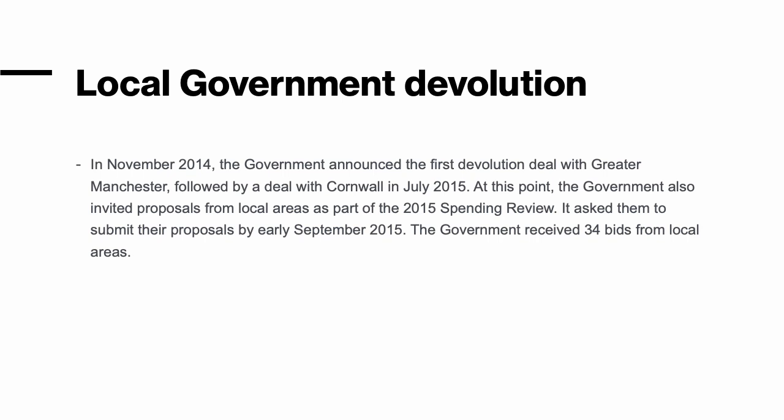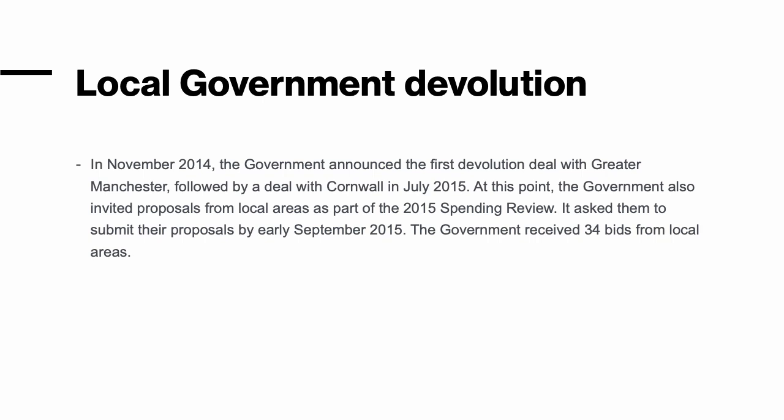So local government devolution has been developing gradually over the last 10 years. In November 2014, the government announced the first devolution deal with Greater Manchester, and that was followed by another deal with Cornwall in July 2015. They then invited proposals from other local areas who wanted to think about starting to look at their own executive powers, how they make central government laws and practice work for their local regions.